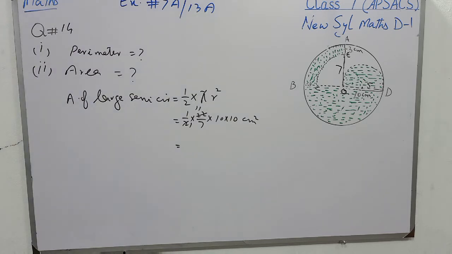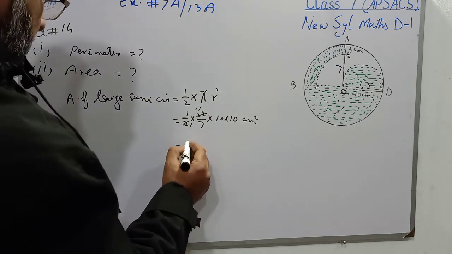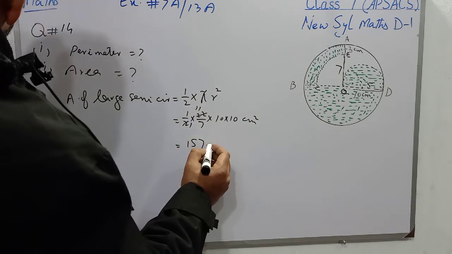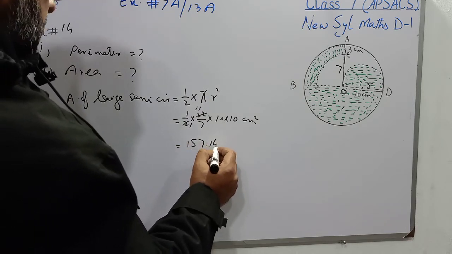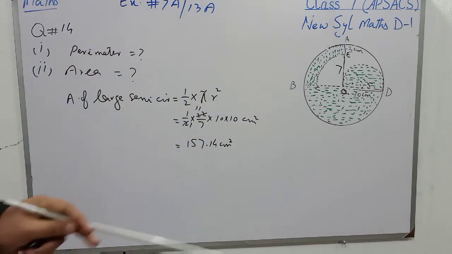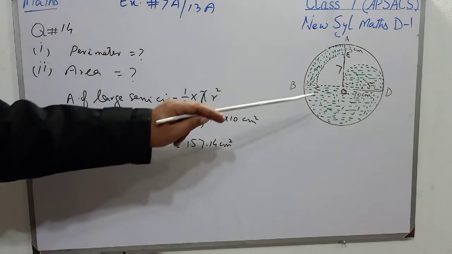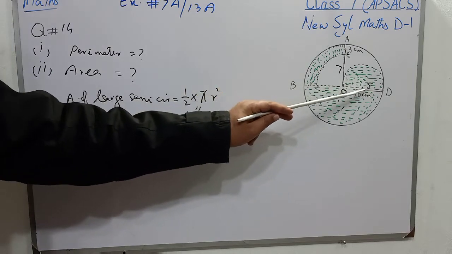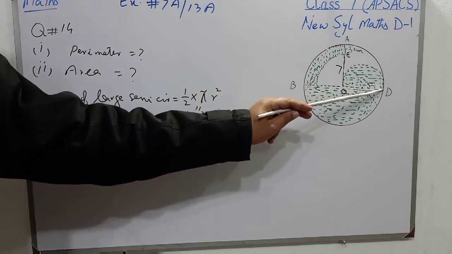Now students, we will multiply 10 multiplied by 10 multiplied by 11, and it is divided by 7, and we will get the area of large semicircle, and that is 157.14 centimeter square.